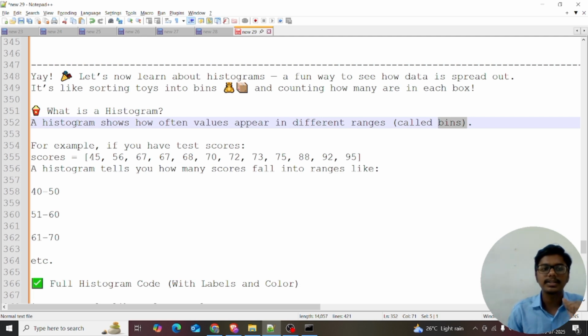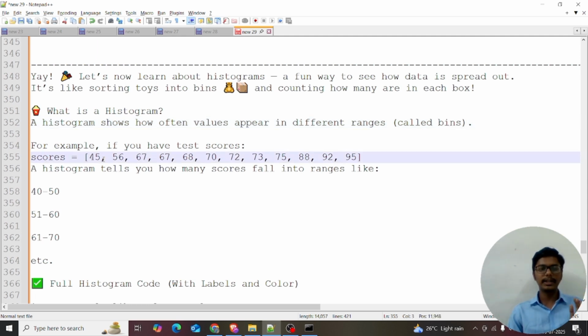What does a histogram mean? A histogram shows how often values appear in different ranges, or bins. For example, let's take my friends' Tamil marks. Scores equal to 45, 56, 67, 67, 67, 67, 68, 70, 72, 73, 75, 88, 92, 95.